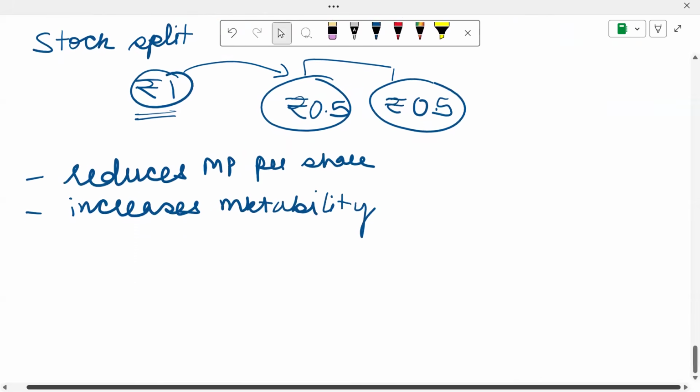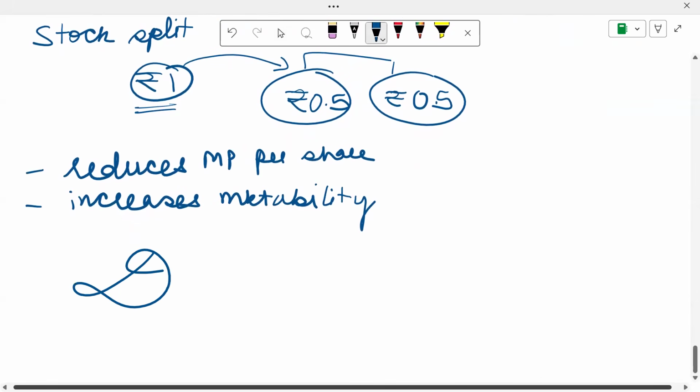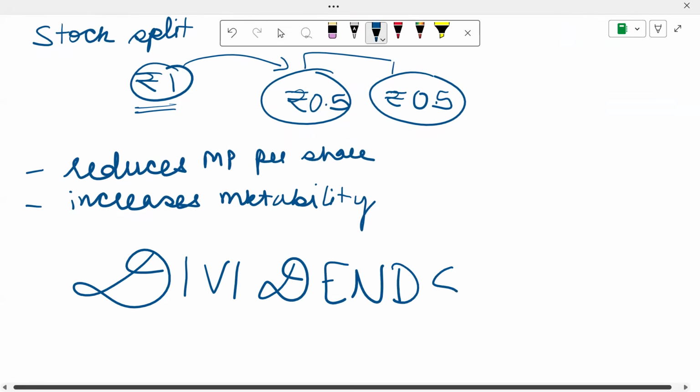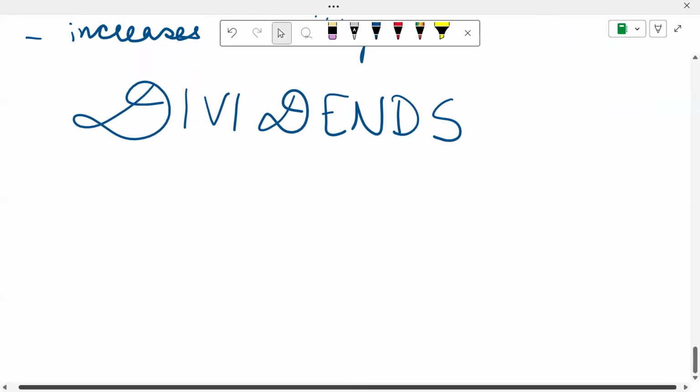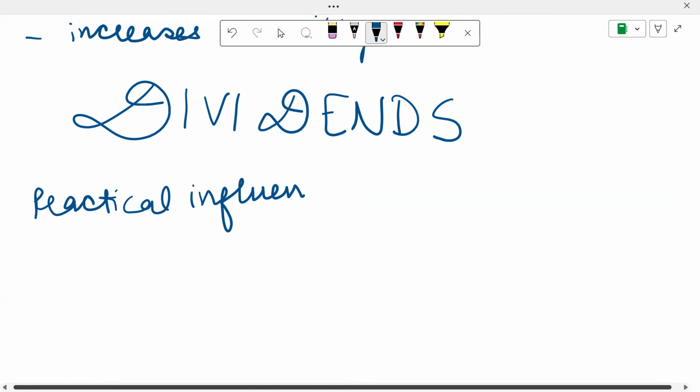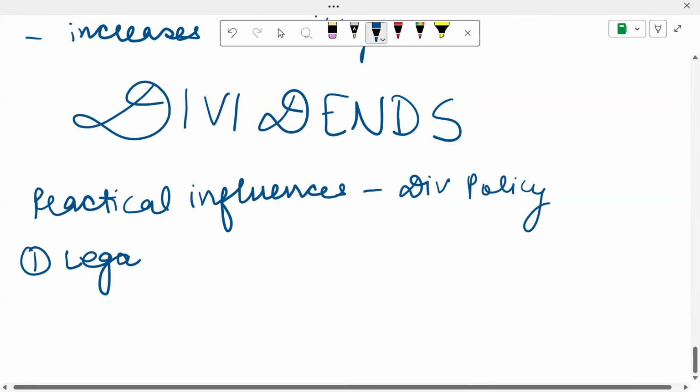All right. Now we come towards discussing dividends. The first thing that we will discuss is the practical influences on dividend policy. What are the practical factors that influence the dividend policy of a company? Number one is legal constraints.